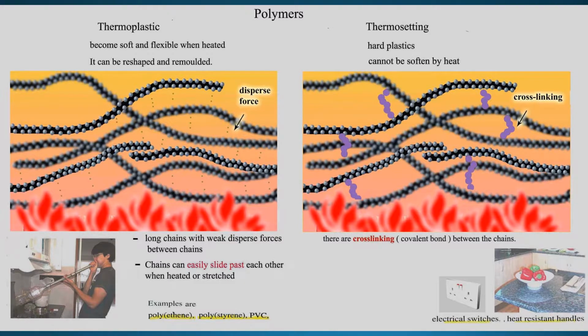So on these two examples, I want to demonstrate one point. Plastics are made of monomers. They are made of polymer, and this polymer is hydrocarbon. Between hydrocarbon chains, they have dispersion force that binds them together. And when you heat, it will soften up and melt. But with thermosetting plastic, when you heat, because of this cross-linking, it will not melt.